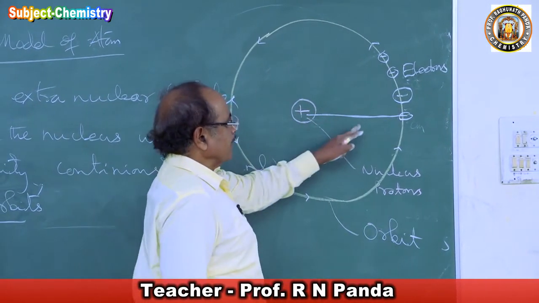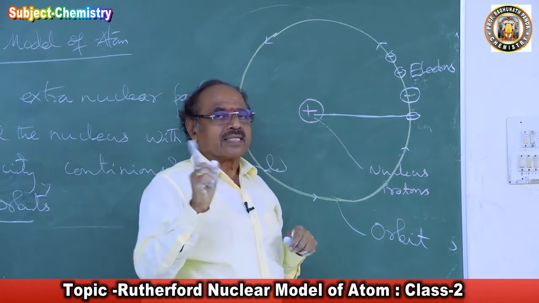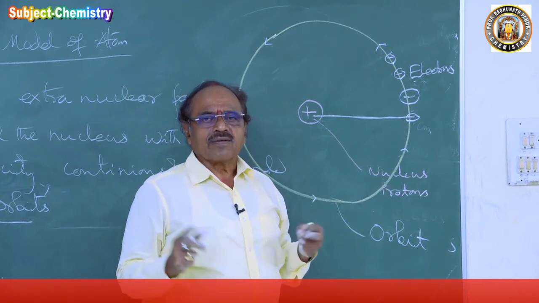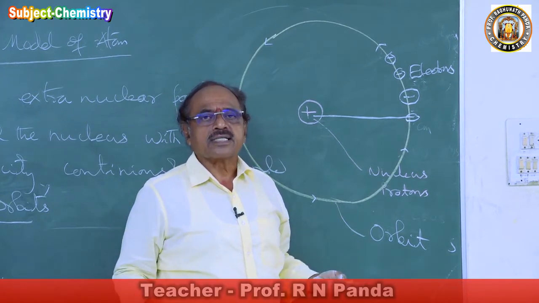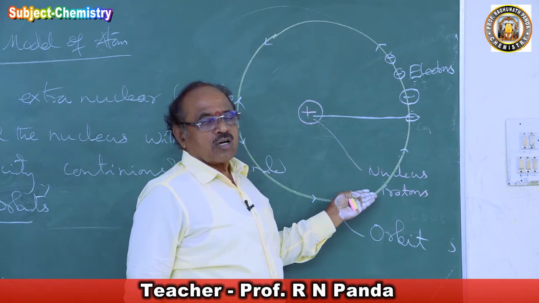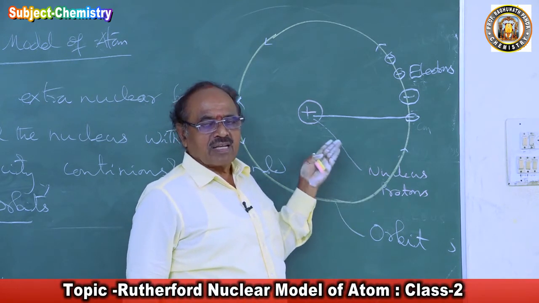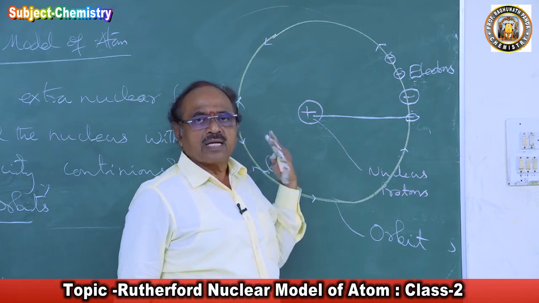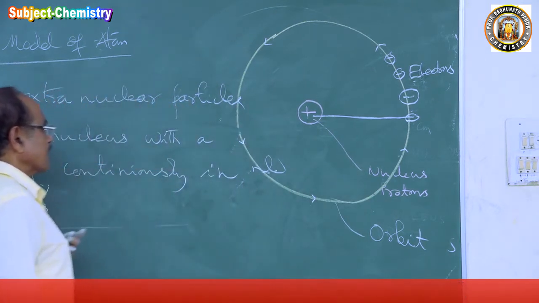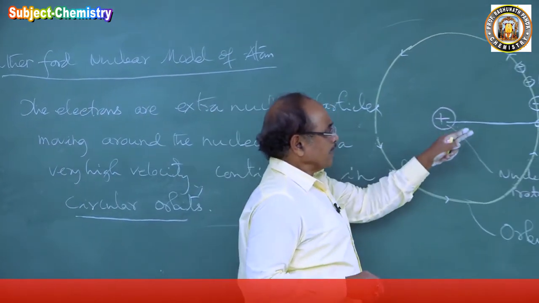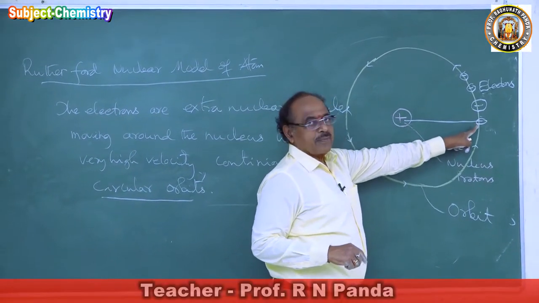In this path, the electrons are continuously moving. They are not going to take rest. They are not changing their velocity. The velocity of the electron remains constant while moving in its orbit. So he says this. Then again he imposed a restriction upon the electron.